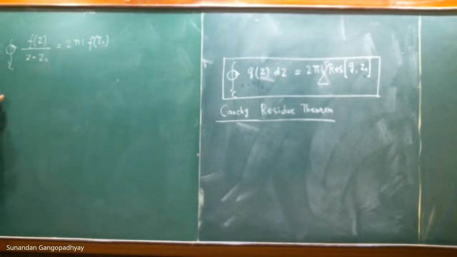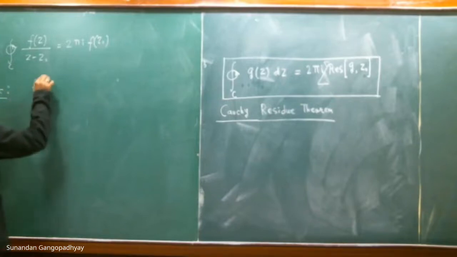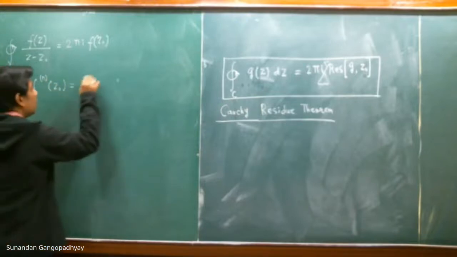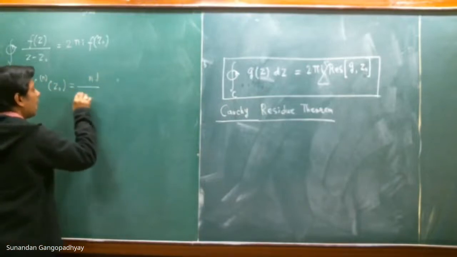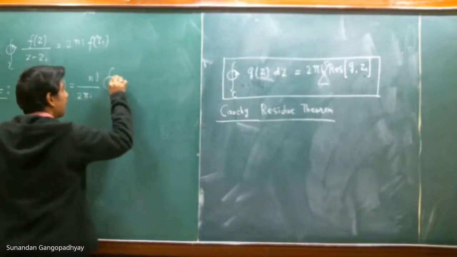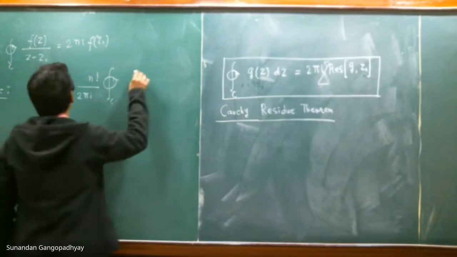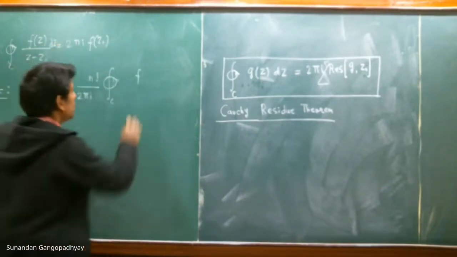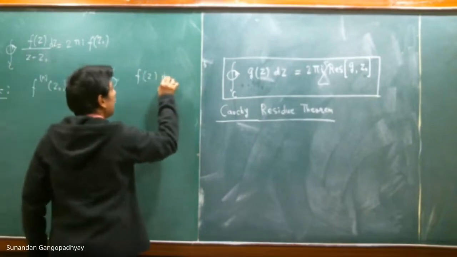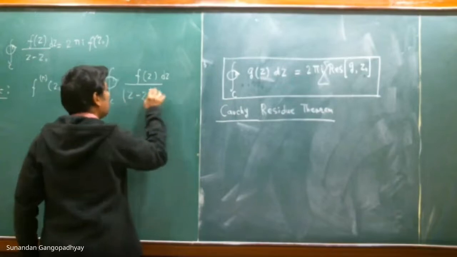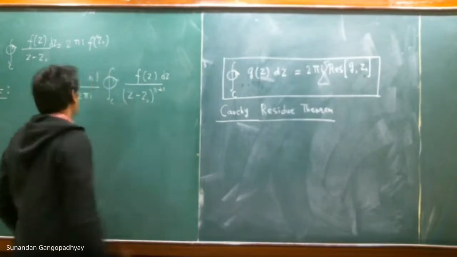Now, the result that I am going to prove is the following: f^(n)(z naught) is equal to n factorial by 2 pi i times the contour integral of f(z) dz by (z minus z naught) to the power of n plus 1. So this is the general result.